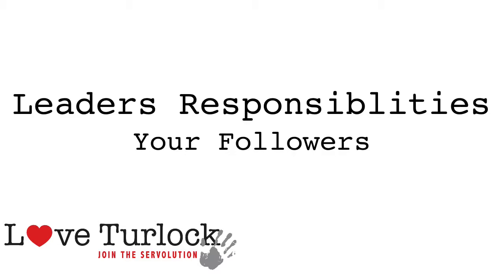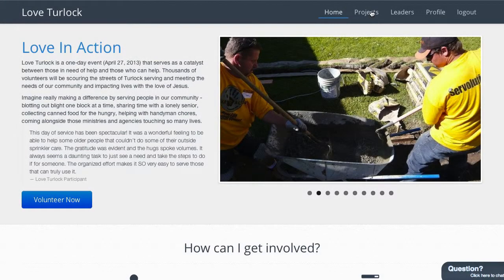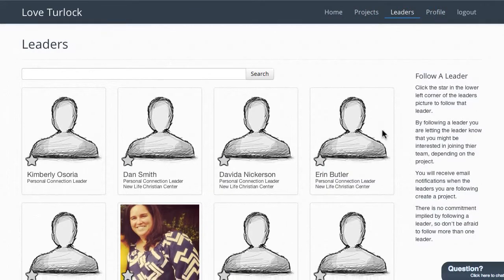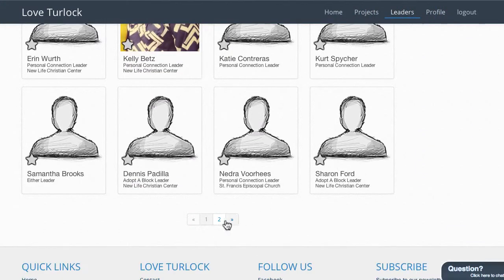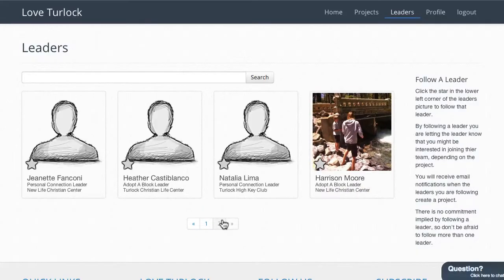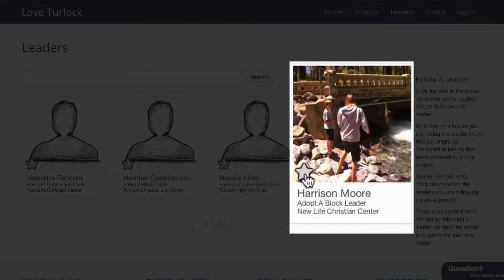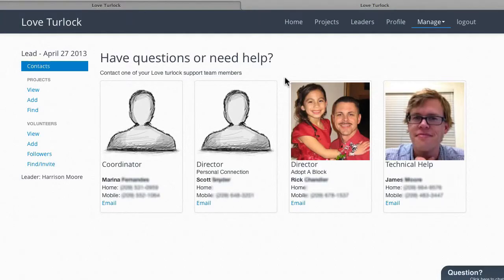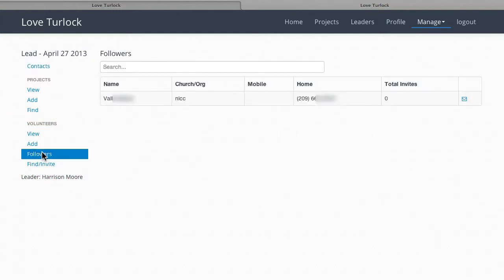When leaders first sign up for Love Turlock, we share your information on the Leaders page. This gives volunteers an opportunity to follow you before you have a project selected. By following you, a volunteer is indicating that they are interested in possibly joining your project team. You can see who has followed you by clicking the Followers button underneath the Volunteer section on the Leadership page. This is the perfect pool of volunteers to recruit from.